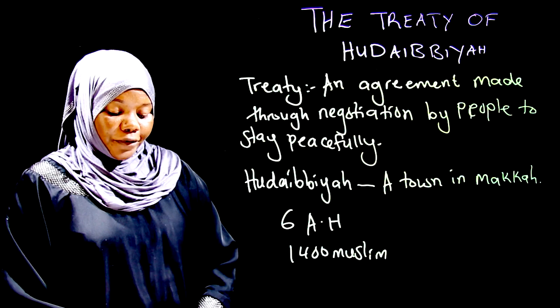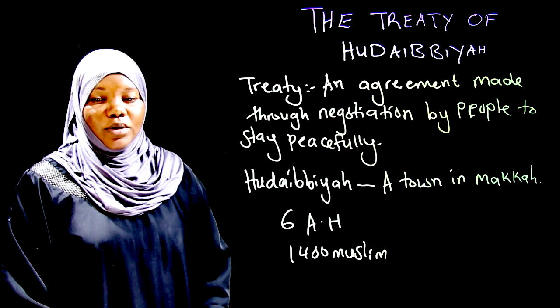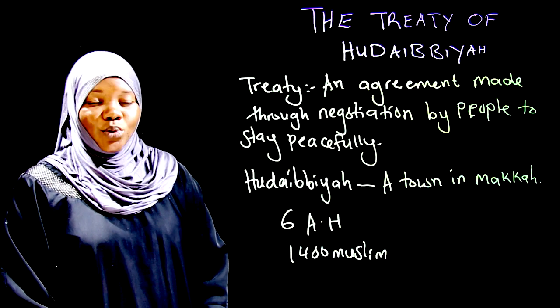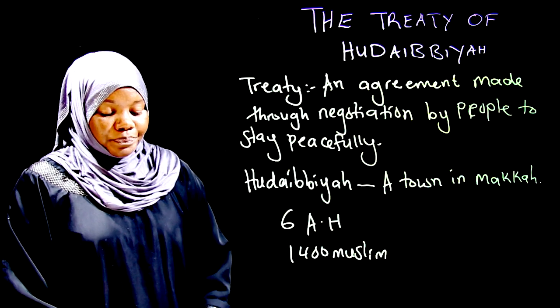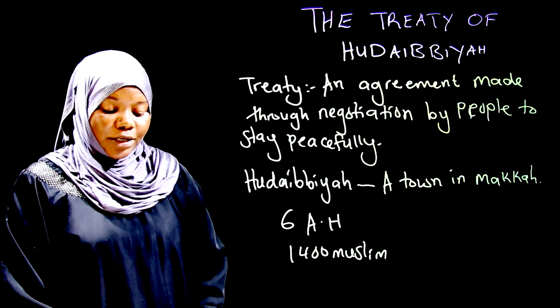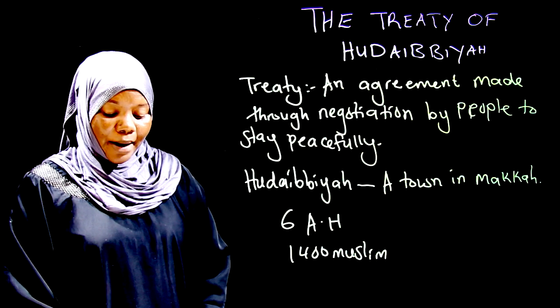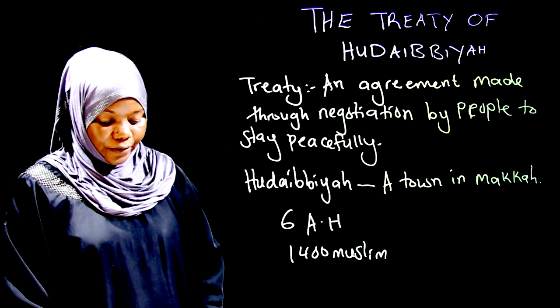Prophet Muhammad sent Uthman bin Affan to negotiate with the Meccans and inform them that they had not come to fight, but just wanted to perform Umrah and go back.